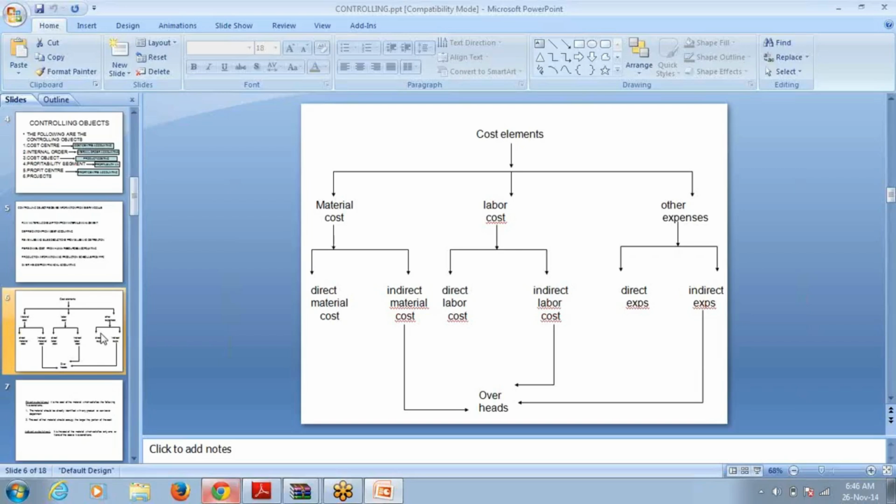In that case, what is the alternative? Analyze the expenses. Expenses contain material cost. Again, material cost includes direct material cost and indirect material cost. And from our discussion, if you have noticed, direct material cost always occupies a larger portion and indirect material cost always occupies a smaller portion. The cost of the wood is a higher portion, the cost of the iron frame is a higher portion, the cost of the nuts and bolts is a very low portion, only $1. So, direct material cost always occupies a larger portion.